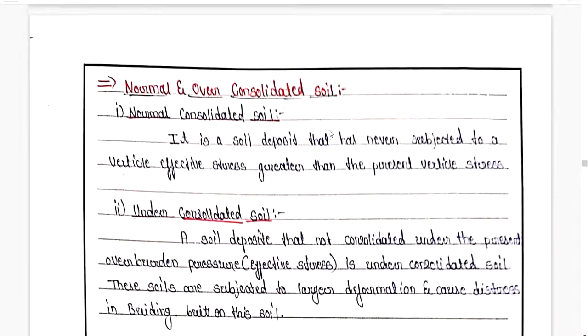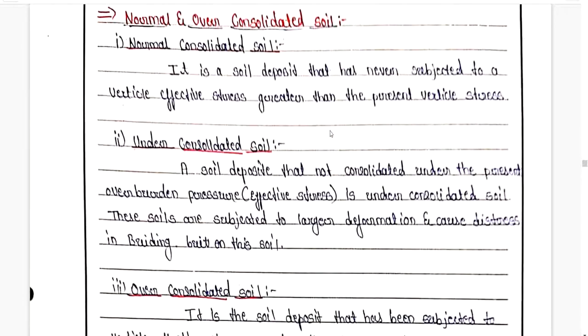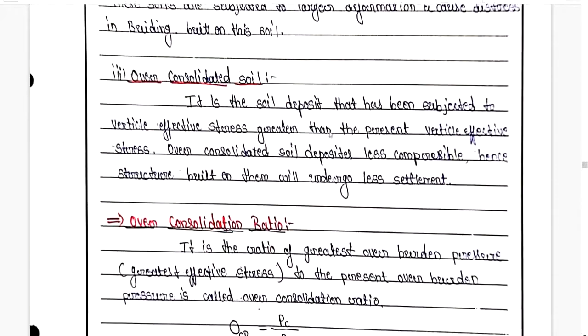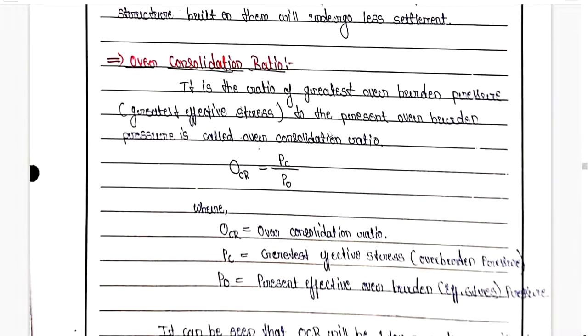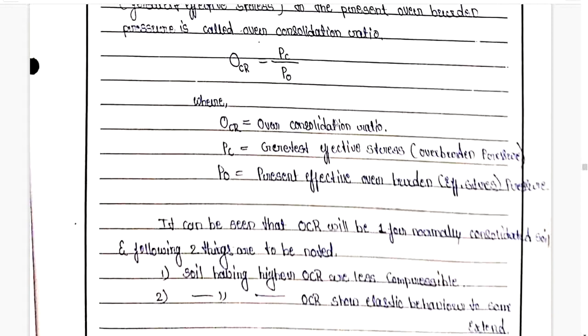After this, we studied normally consolidated soil, under consolidated soil and over consolidated soil. After that, we studied the over consolidation ratio, that is OCR, which is very important. OCR is the ratio of the greater overburden pressure to the present overburden pressure. If the present overburden pressure is the maximum of all the past overburden pressures, then OCR will be equal to 1, and that is called